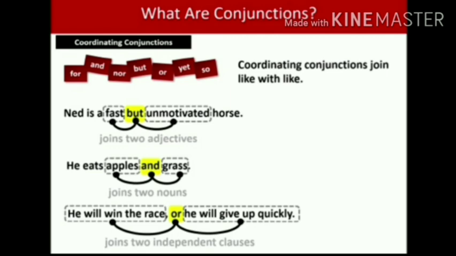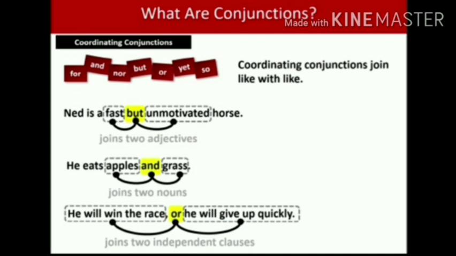In this sentence, fast is an adjective. The other one, unmotivated, is also an adjective. These two adjectives are joined by but. But is a coordinating conjunction. So, in this sentence, but is used as a coordinating conjunction. Now, we move to the second example sentence: He eats apples and grass. In this sentence, apples and grass are two nouns. So, in this sentence, and is the coordinating conjunction used.